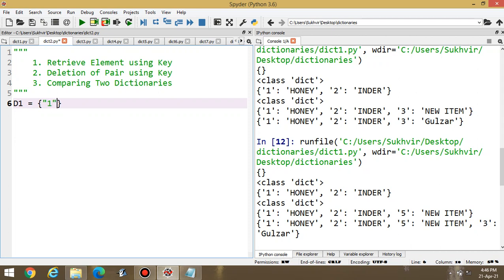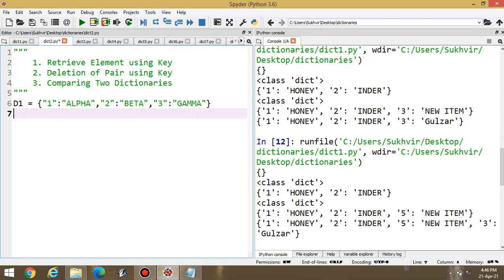Let the elements be 1 in double quotes, first element alpha, second element beta, and third element gamma. Suppose these are the 3 elements of the first dictionary.